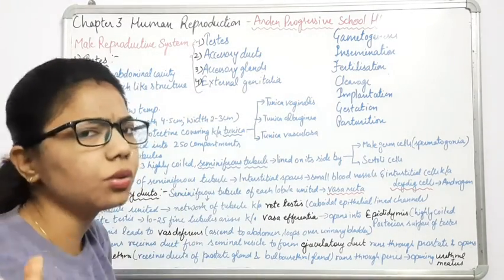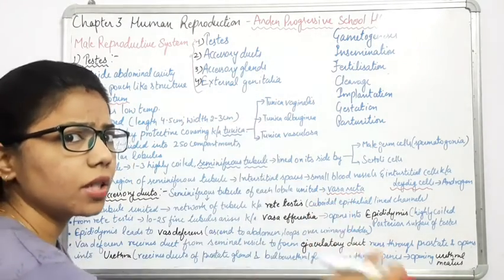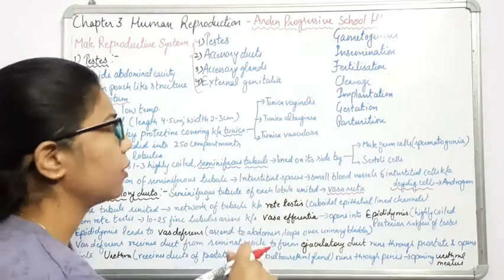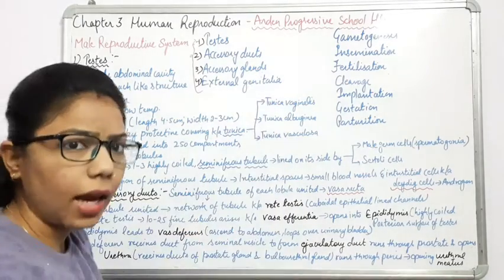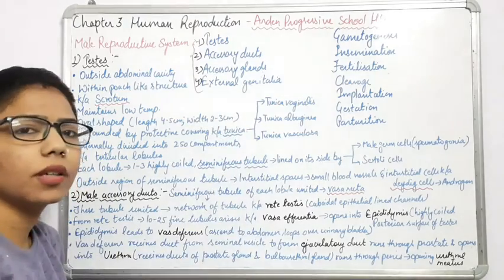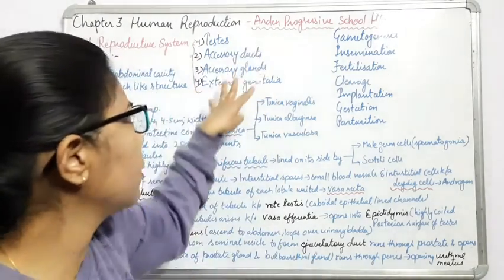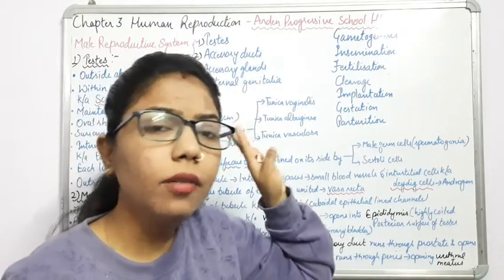Accessory means addition to it. There are testes, but in addition to it, what are the ducts which are responsible for helping it? Then come the accessory glands, which are also connected there, and at last you will study the external genitalia. So all of them will form the male reproductive system.